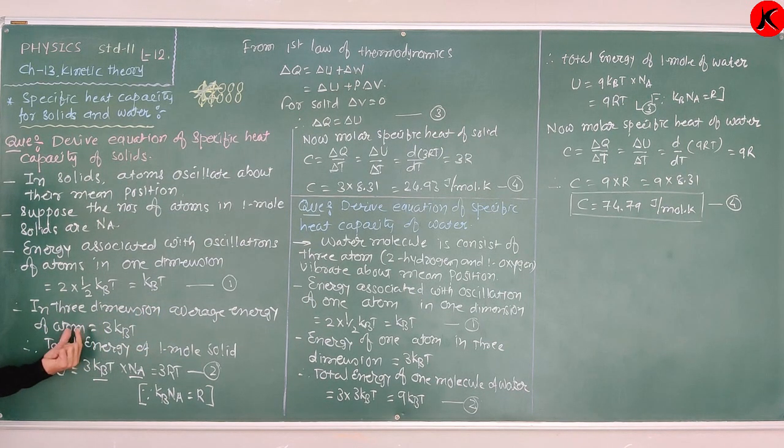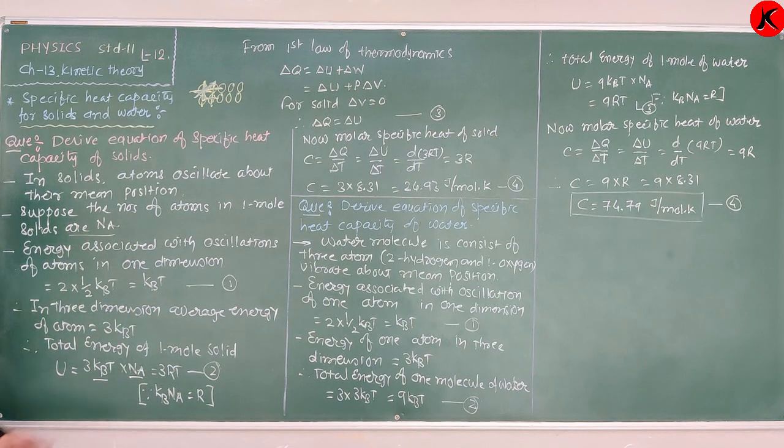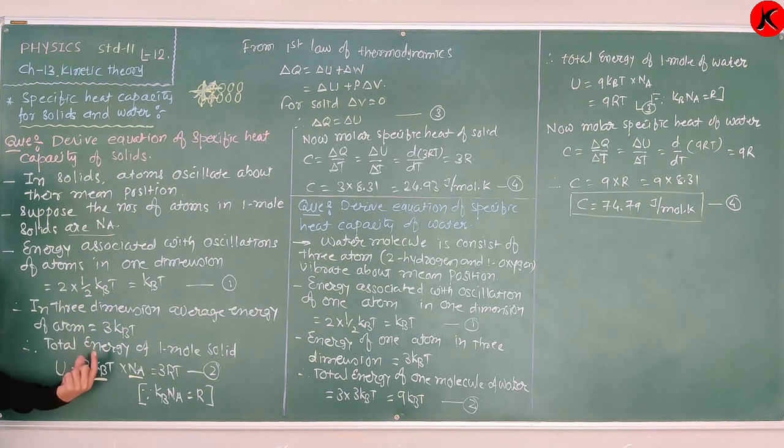Therefore, in 3 dimensions, the average energy of an atom is 3 kBT. So one atom has the average energy 3 kBT. Therefore, the total energy of 1 mole of solid, in which the number of atoms is Na, is 3 kBT into Na. But we know that kB into Na is the universal gas constant R, therefore 3RT. So in short, first we obtained the energy for one atom in 1 dimension, then in 3 dimensions, and then the energy of 1 mole of solid.